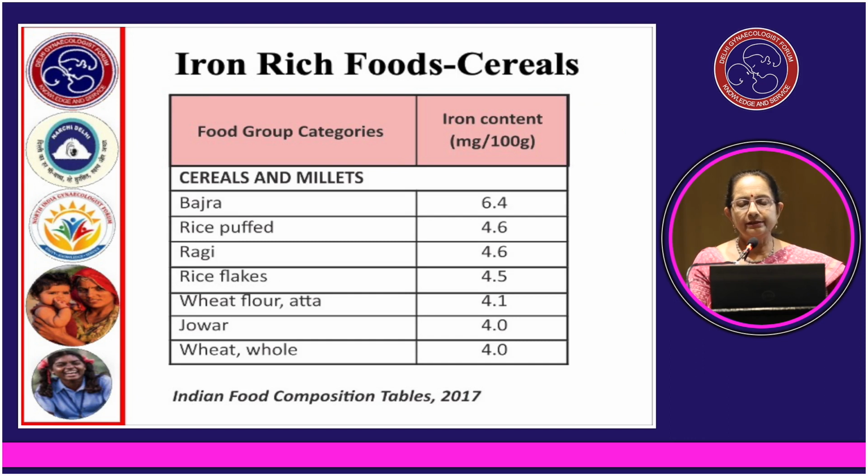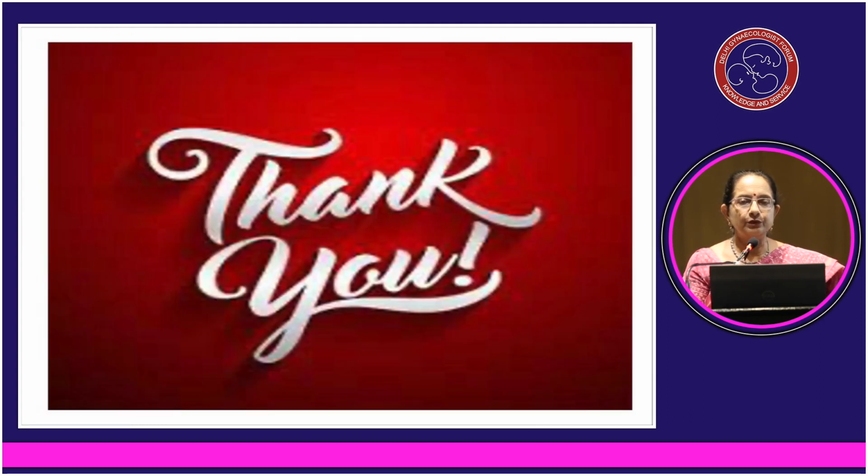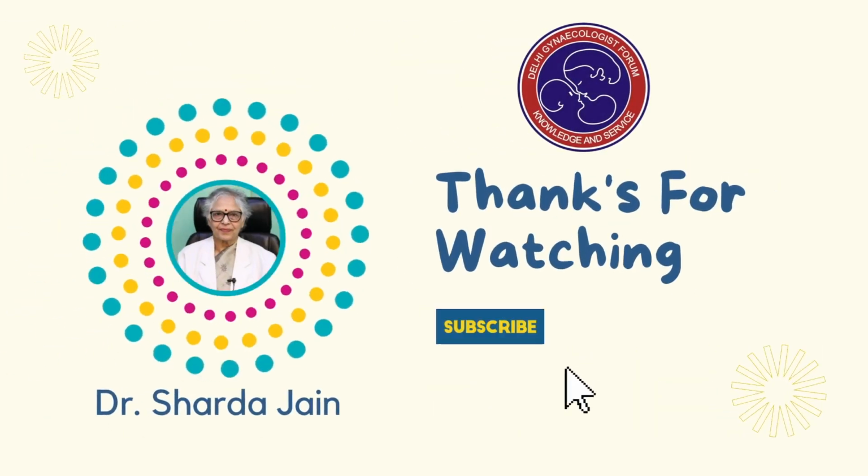Iron rich food cereals, we can see from here that bajra is richest in iron content. Puffed rice also has a significant amount. So these foods can be consumed even by poor people, so that if they are guided properly, they will not become anemic if they consume these foods in plenty. Thank you.